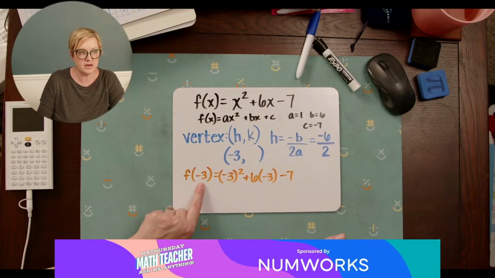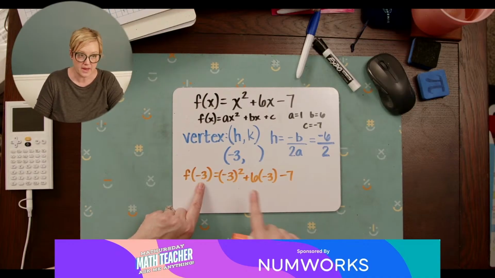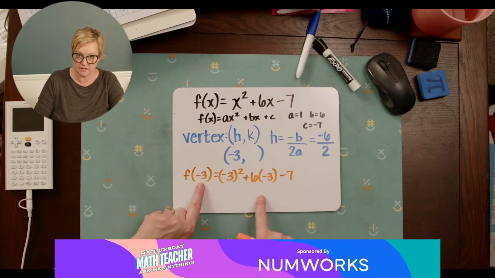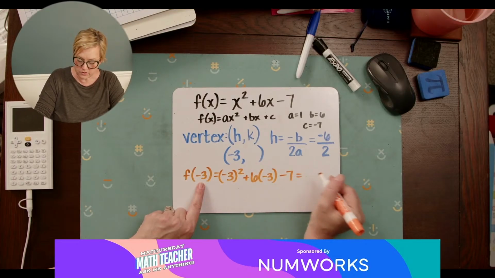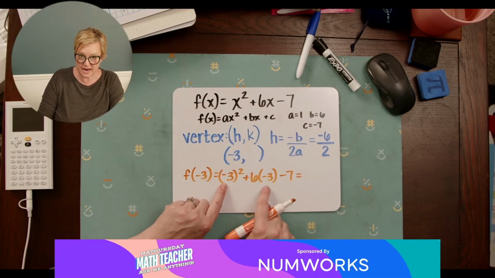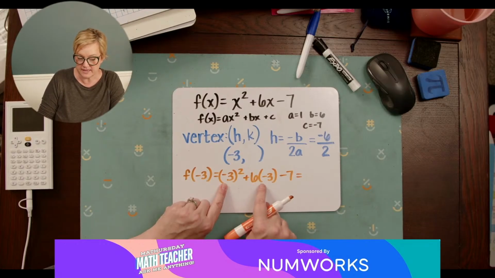The input is your x value here. The output is what you get when you plug this all in, okay? So -3 squared is 9. 6 times -3 is -18, right? So I've got 9 plus -18.